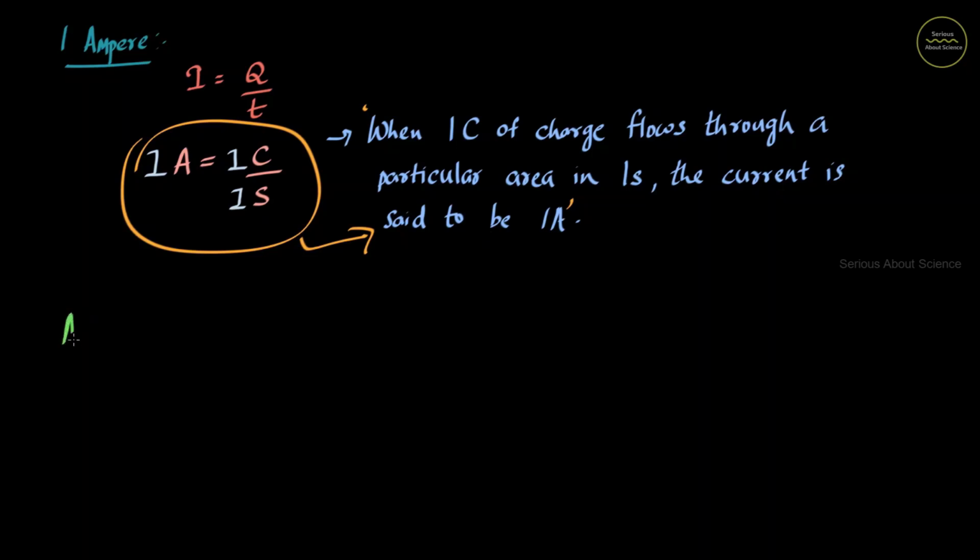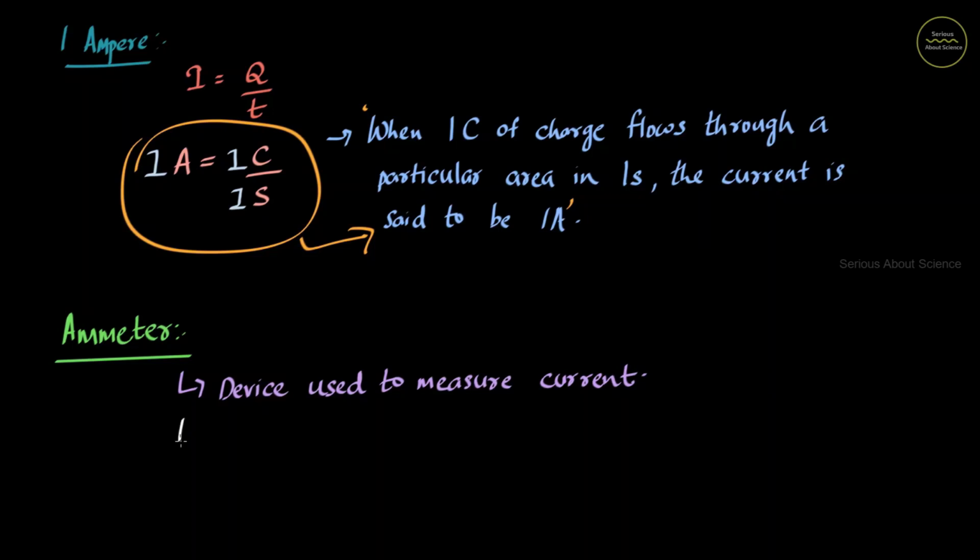Next, the instrument used to measure current is called ammeter. Ammeter is a device used to measure current in a circuit. Always ammeter is connected in series with the circuit. And the symbolic representation of ammeter is given by this.